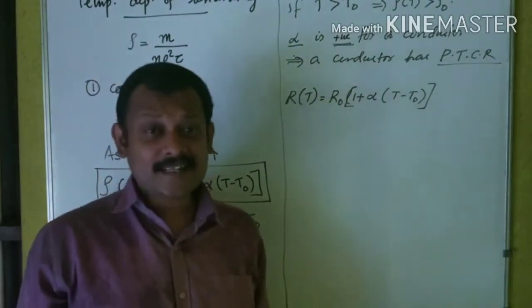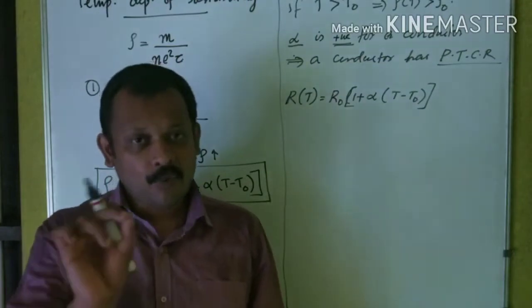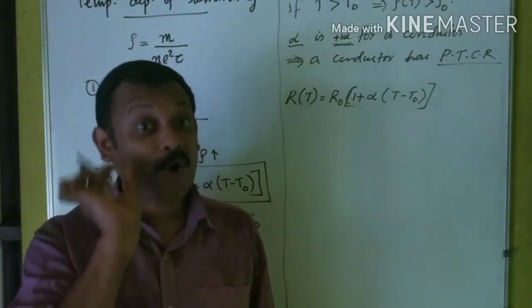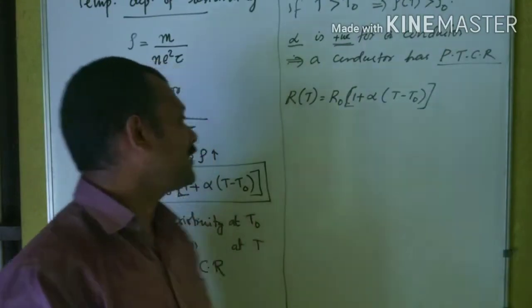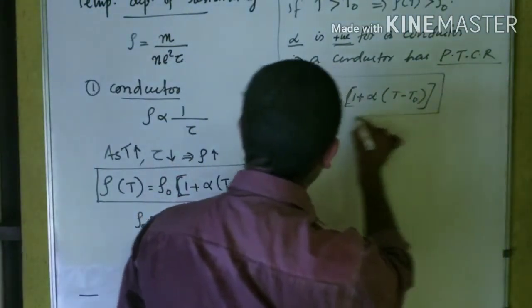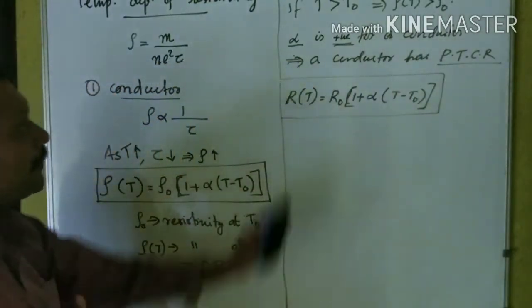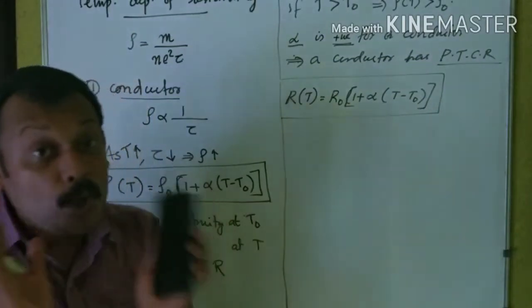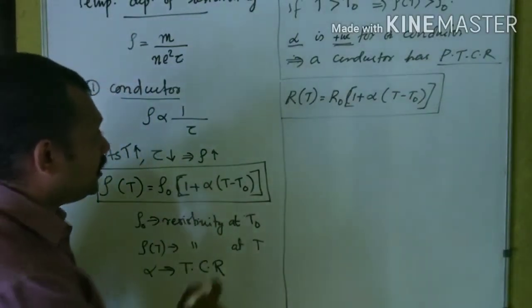Resistance at the temperature T. What is alpha? Temperature coefficient of resistivity. So this is also an empirical formula, understand please. For a conductor alpha is positive.